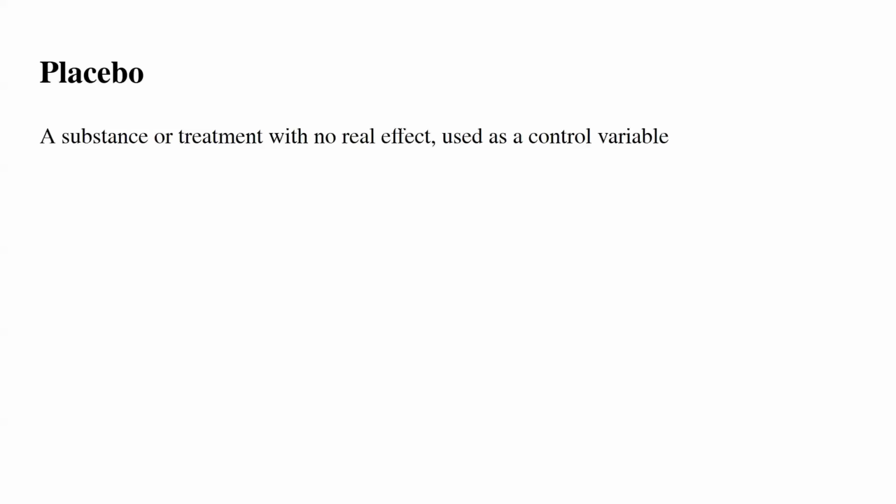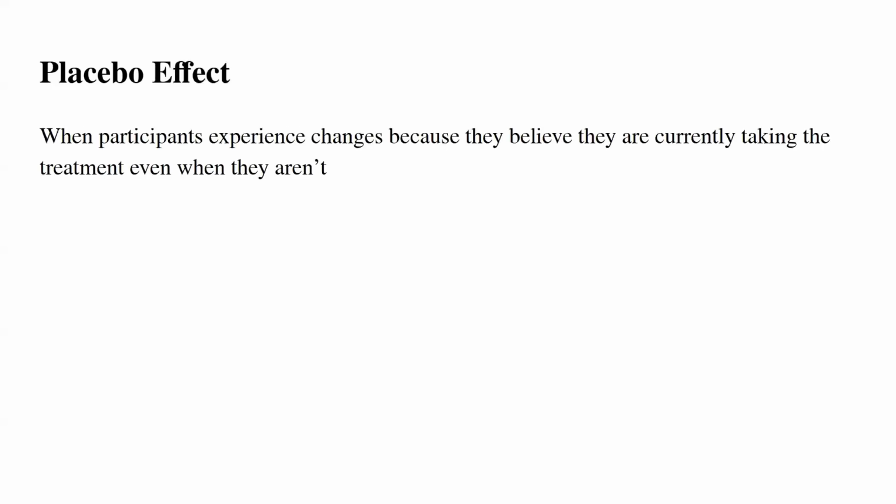Single blind procedure is an experiment where participants don't know if they are receiving the actual treatment or a placebo. Double-blind procedure is an experiment where neither the participants nor the researchers know which participants are receiving the treatment or placebo. Placebo is a substance or treatment with no real effect used as the control variable. Placebo effect is when participants experience changes because they believe they are taking the treatment even when they aren't.